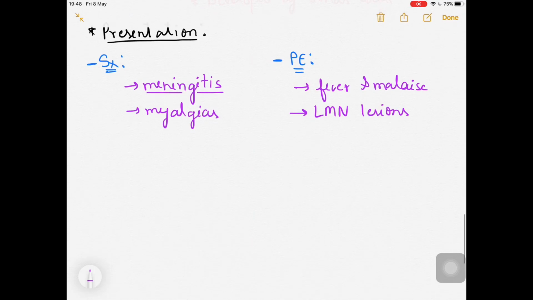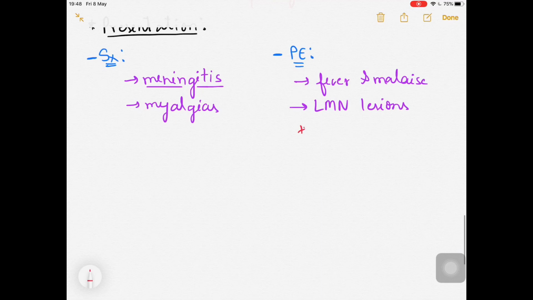What are the lower motor neuron lesions now? For example, there can be asymmetric weakness. So read carefully, listen carefully. Asymmetric weakness I am saying, not symmetric, which means one leg. Mostly it is affecting the extremities, and we have upper and lower, so mostly it is affecting the lower extremity, which are the legs actually. So asymmetric, either left or right. Any of the legs can be involved, so asymmetric weakness can be seen.